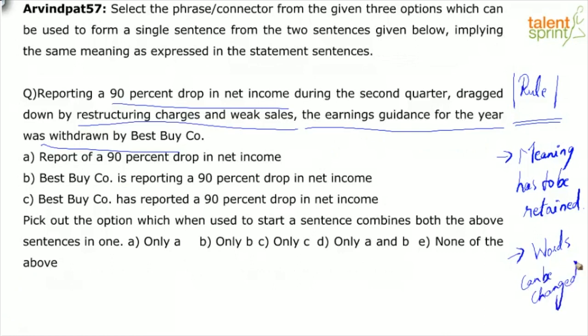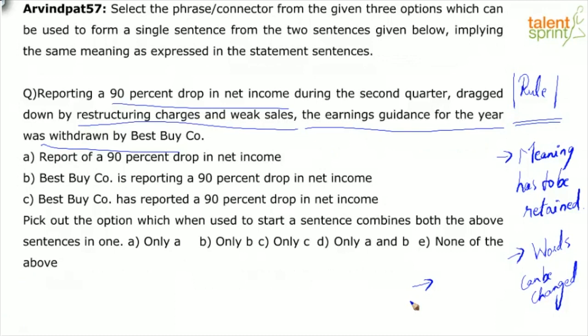Otherwise, you won't be able to use the given options, at least in this context. So I think this is pretty much the rule. As long as the meaning is retained, when you combine the sentences, you can shift words here and there, which is still fine. What can we quickly eliminate?